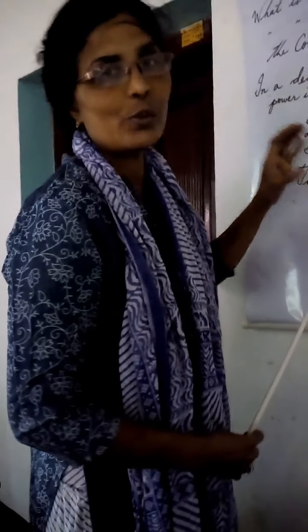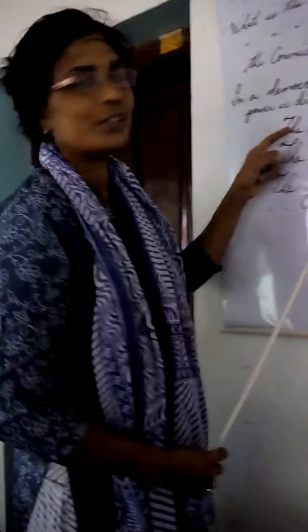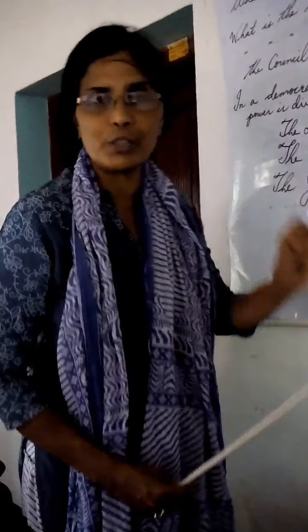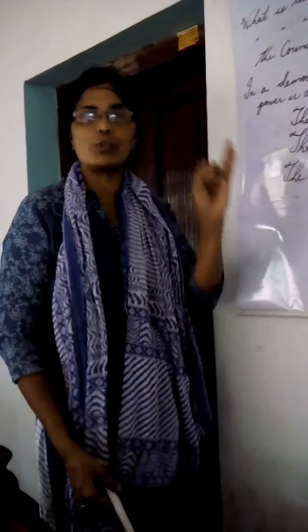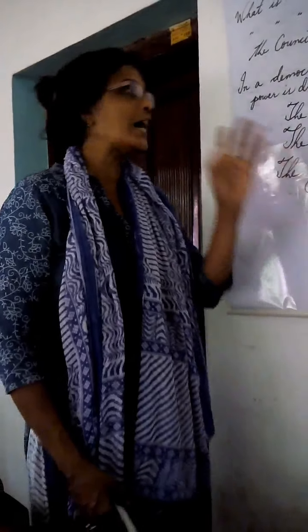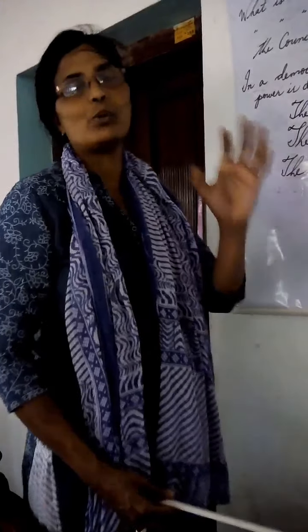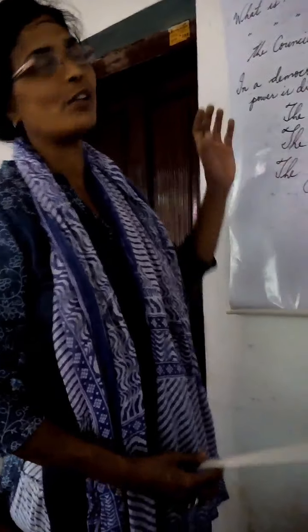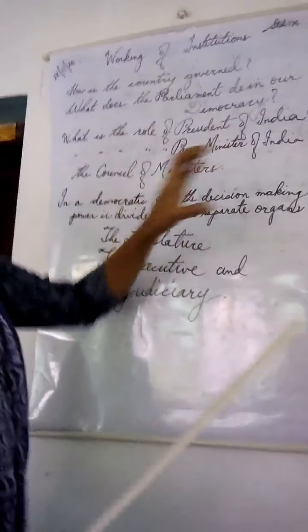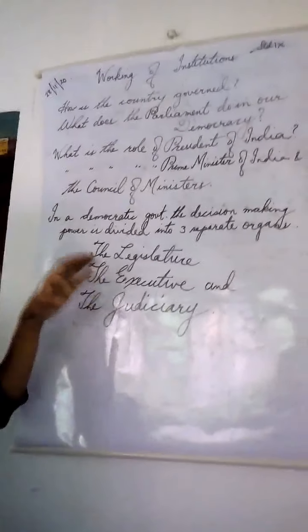So we are going to discuss in detail about the different organs of the government. We'll be discussing in detail what is the role of the president of our country, what is the role of the prime minister, what is the role of the various council of ministers, and also you will be told a lot about the decision making of our government. It is the parliament where all these discussions take place. Only then does a bill become a law.